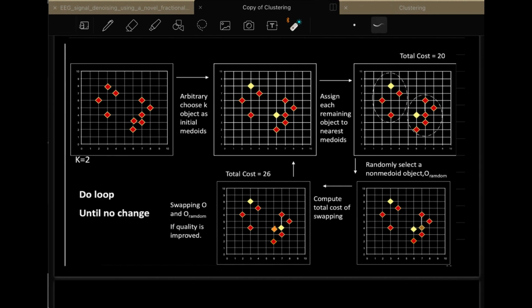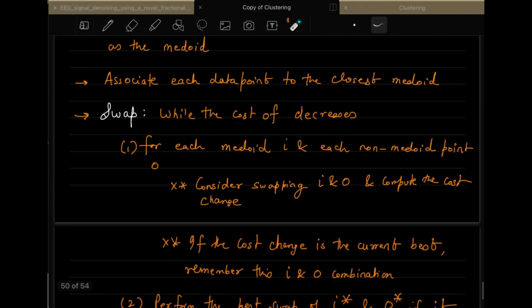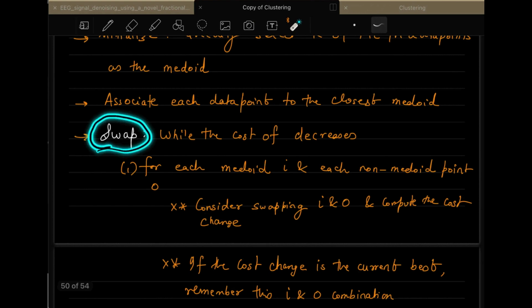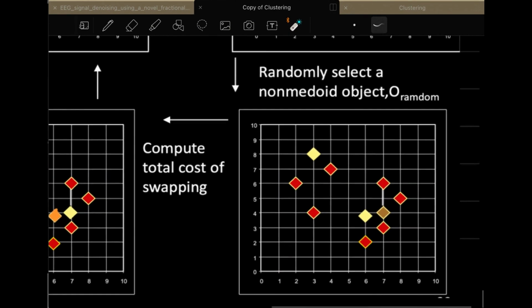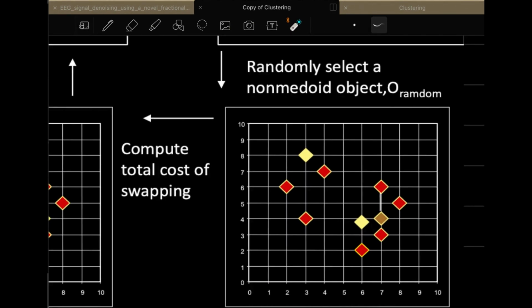Now the important thing that comes in medoid is the swapping function, which is given over here. What this swapping will do is, I will zoom in here, it will try to swap this centroid with this, or with this, or with this.